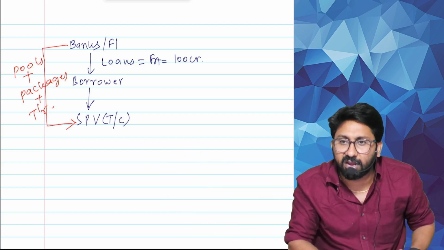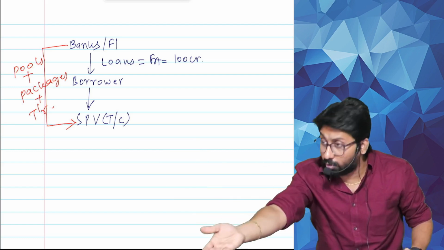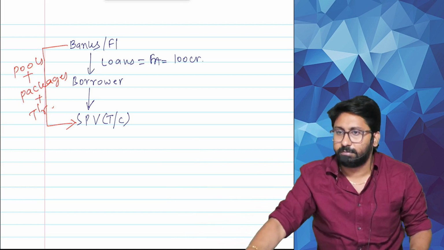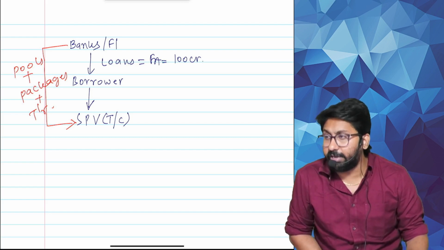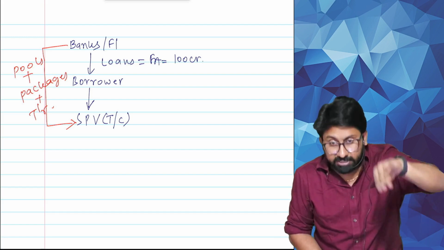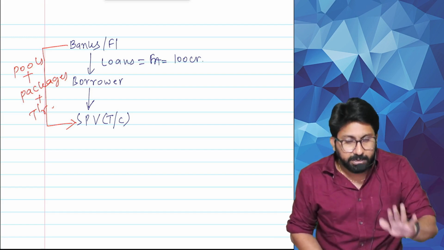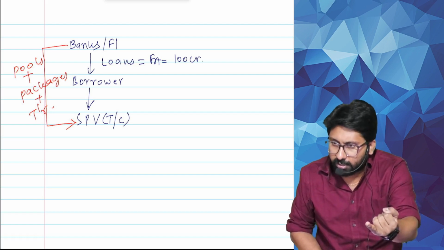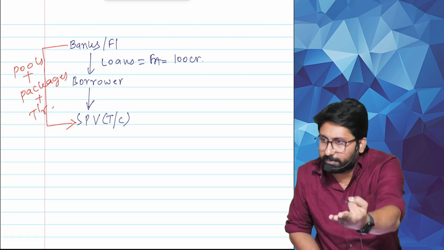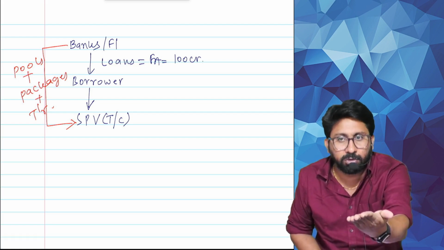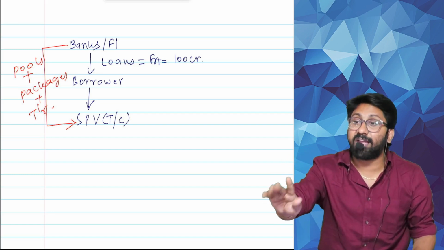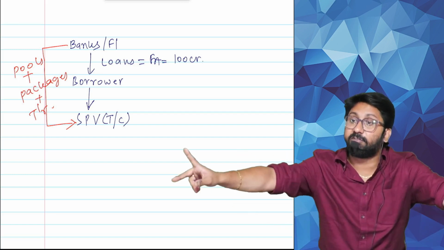In India, there are around 18 to 19 different types of loans. Are you listening, everyone? Housing I can take a loan, commercial I can take a loan, general corporate purposes I can take a loan, vehicle I can take a loan, education I can take a loan. All these loans have different levels of risk.